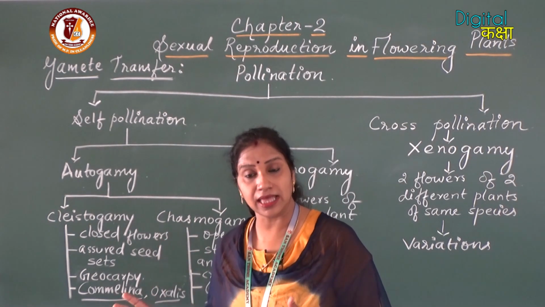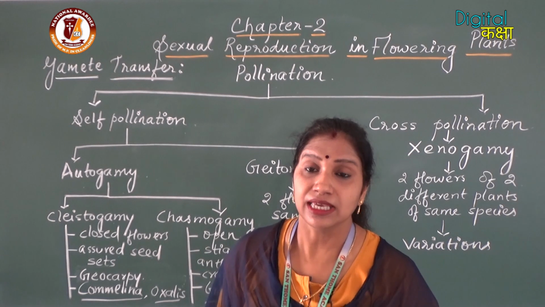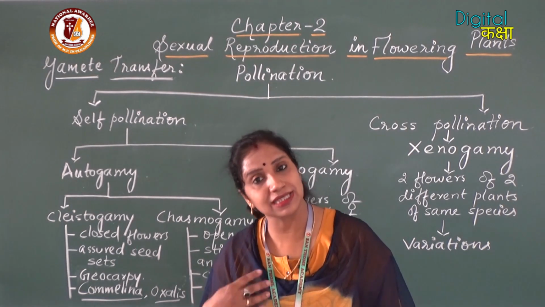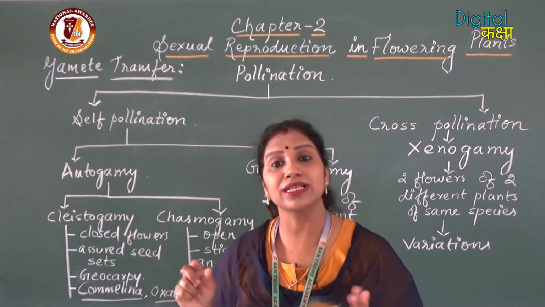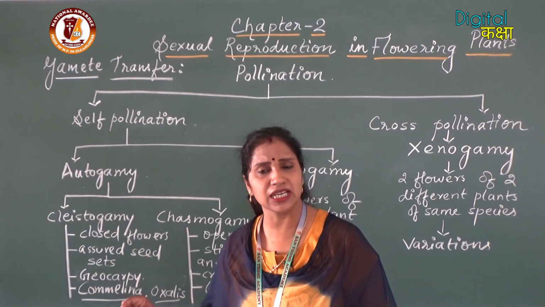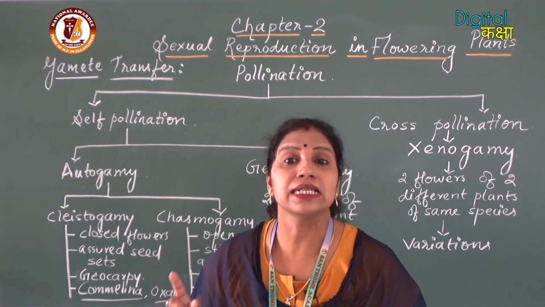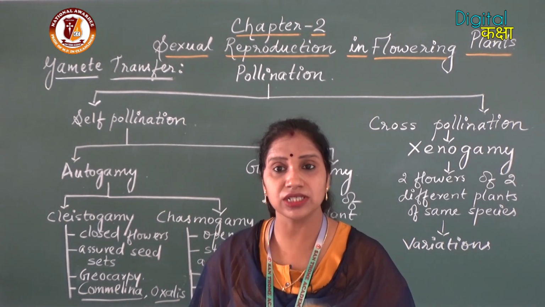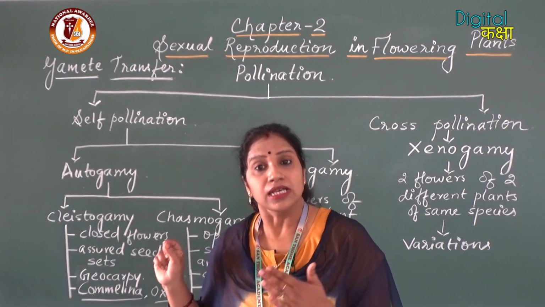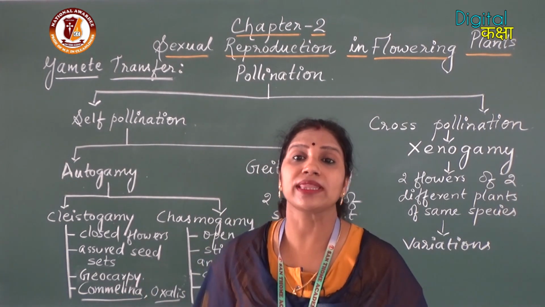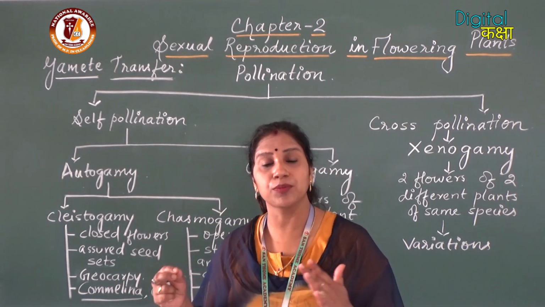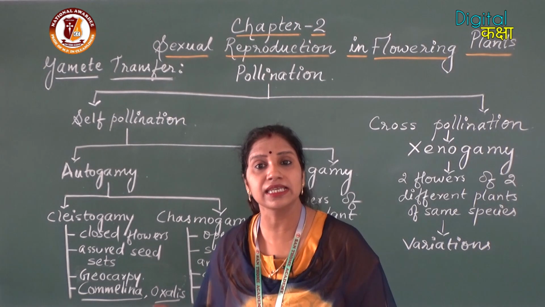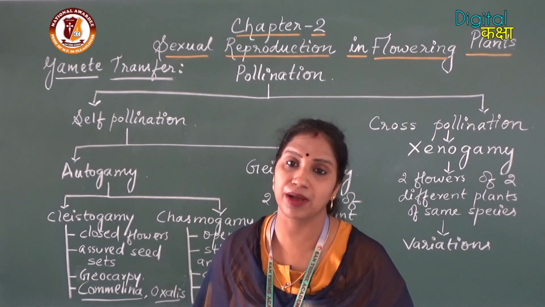The anther and the style are in such a position that the pollen grains will directly fall on the stigma. For example, in some species the style grows and reaches and touches the anther, so that when the anther matures, the pollen grains directly fall on the stigma.